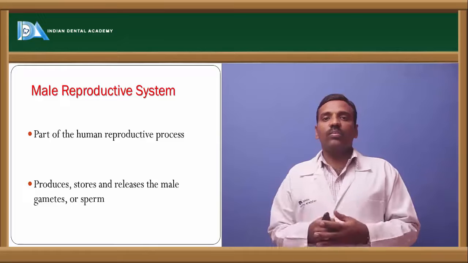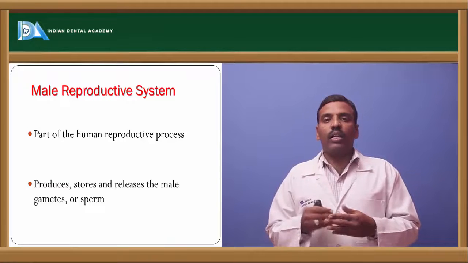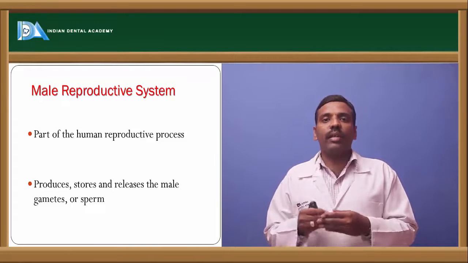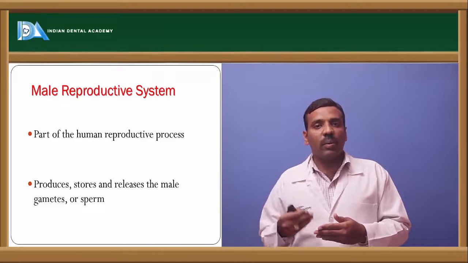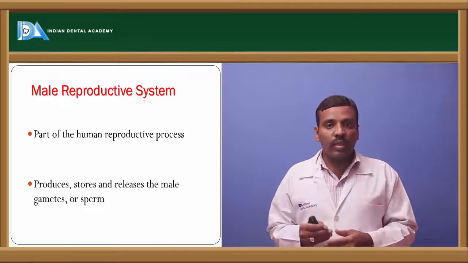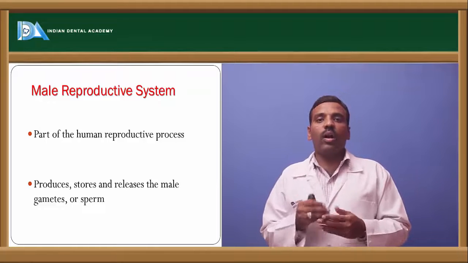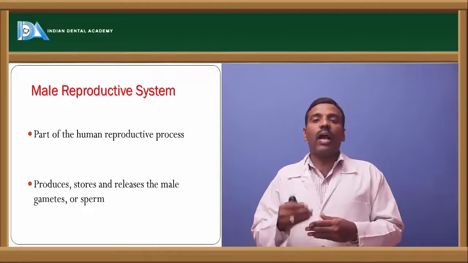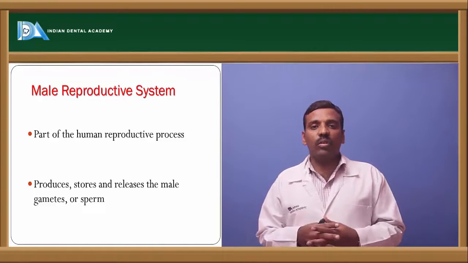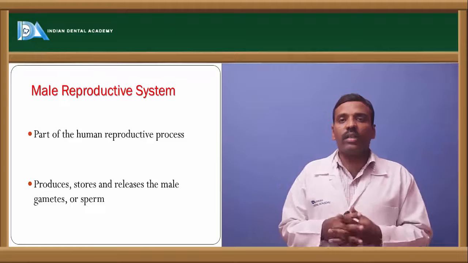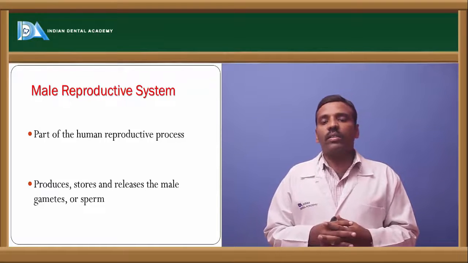In this system, we learn about the complete male reproductive system and the organs, external organs and internal organs, what the process is, what spermatogenesis is, how the spermatozoa are generated, what the hormones involved are, and everything about this, including the disorders involved. All of these come under the male reproductive system.